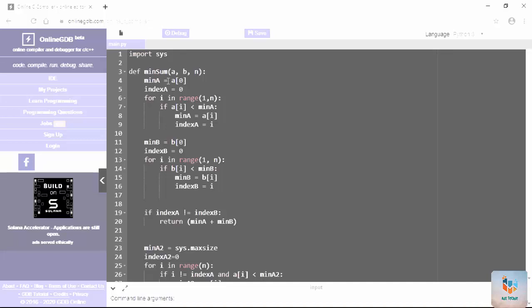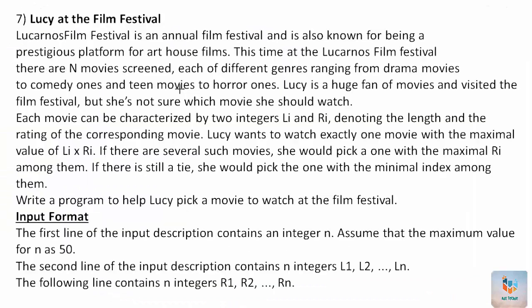So here min of A equal to A of 0 we have declared and index of A equal to 0, because here you can see it is denoting the length correspondingly. So here the Li what you should get is the maximum value for n. So she should pick one with maximum Ri or minimal index.